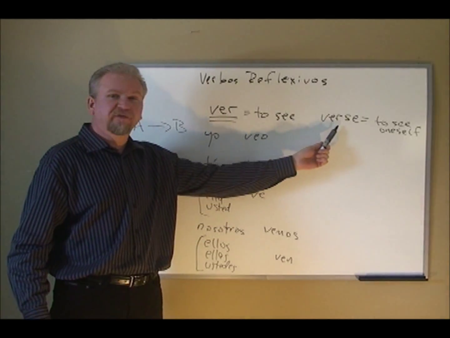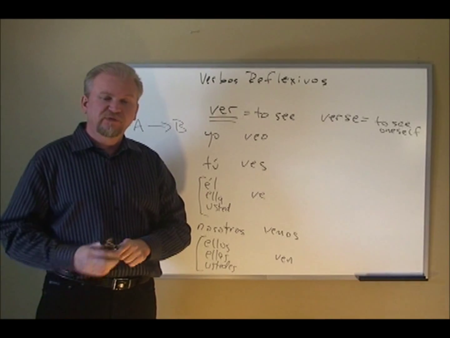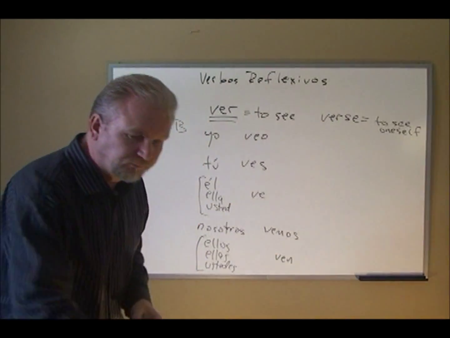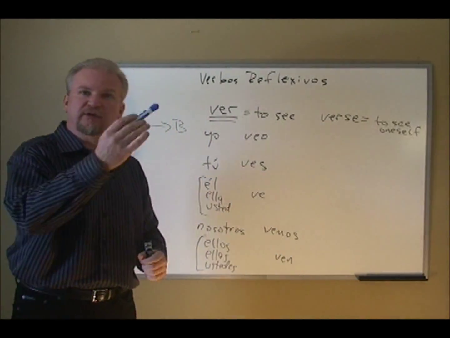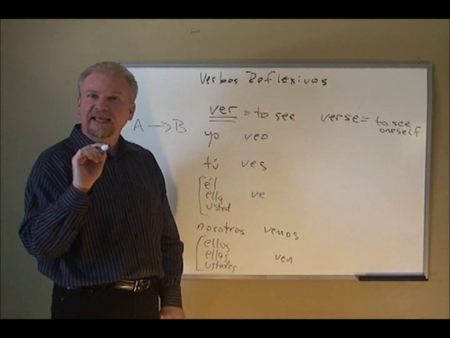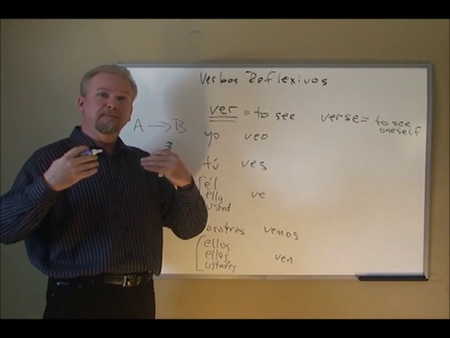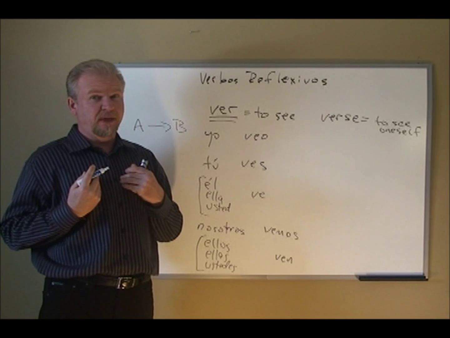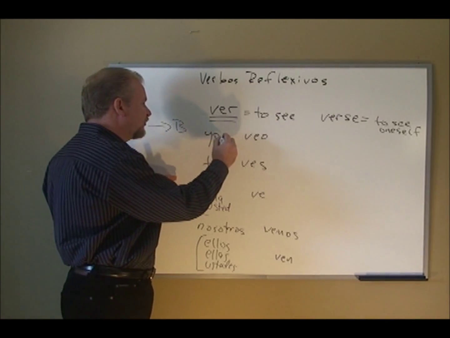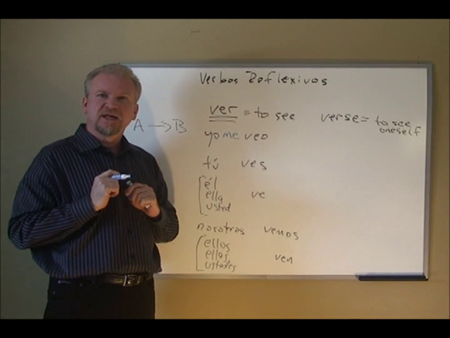Now let's conjugate the reflexive verb verse, to see one's self. Well, let's take another color. Yo veo, I see. Now to change that to say I see me, or I see myself, we add this reflexive pronoun me.